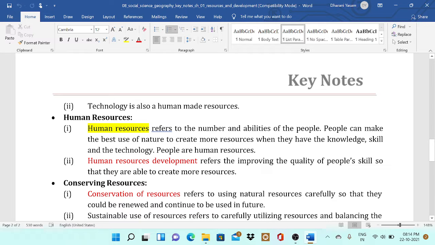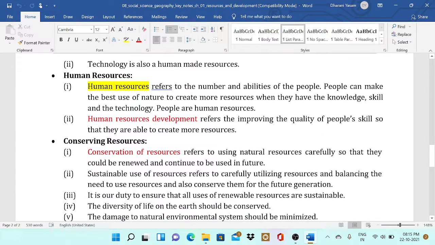Human resources refers to the number and abilities of the people. People can make the best use of nature to create more resources when they have the knowledge, skill, and technology. People are the human resources. Human resource development refers to improving the quality of people's skills so that they are able to create more resources.